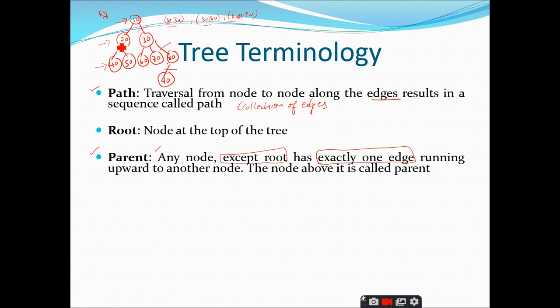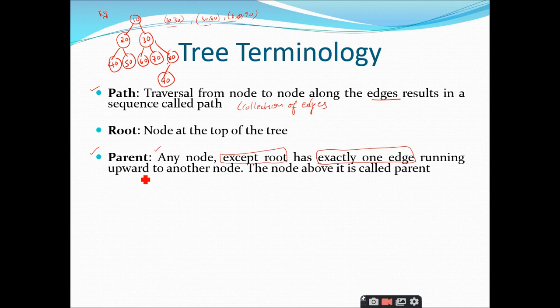That means that tree diagrams cannot be drawn like this, right? There exists an edge from 20 to 40. Let us assume that it is E1, and if I draw another edge from 20 to 40 and name it as E2, the entire structure is not considered as a tree. Then this particular diagram will go into the graphs concept, right? So remember that it is very important that there exists exactly one edge between the nodes, right? So this is one important concept you should know.